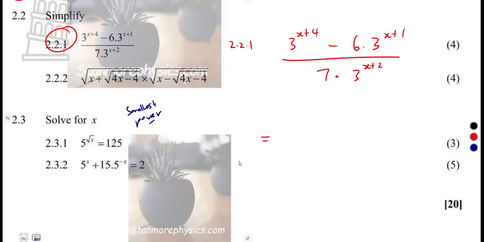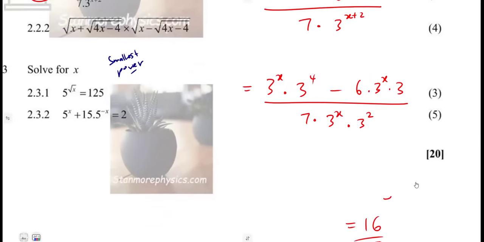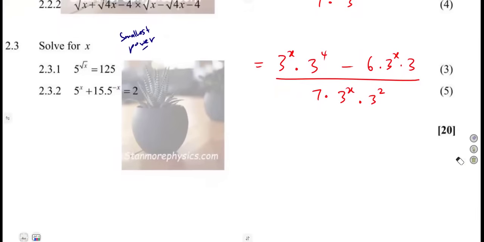So here I can choose to factor out, but before that, the 3 is common somewhere. Let's separate the terms to the exponent of x plus 4. So that's 3 to the exponent of x times 3 to the exponent of 4. Then on this one, we're going to have 6 times 3 to the exponent of x times 3 to the exponent of 1, which is simply a 3. All right. There we're going to have 7 times 3 to the exponent of x times 3 to the exponent of 2. All right. Which makes us factor out what is common. All right. Very sorry for that.